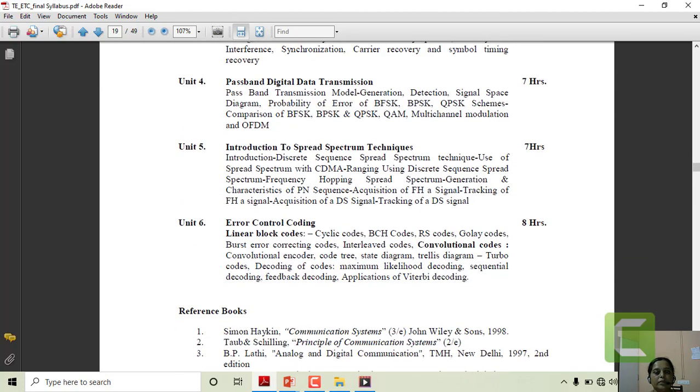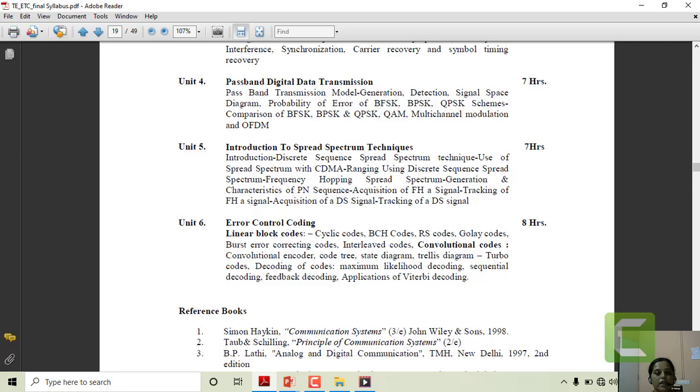As the next chapter, we have passband digital data transmission, in which we are going to cover different passband modulation methods, which are also known as digital carrier modulation methods. In this, namely, we are going to cover the probability of error equation calculations for amplitude shift keying, phase shift keying, frequency shift keying, and M-ary signaling for all these different types of shift keying methods.